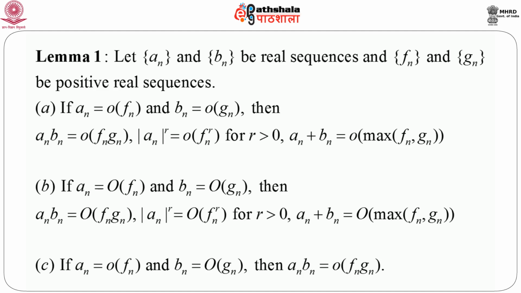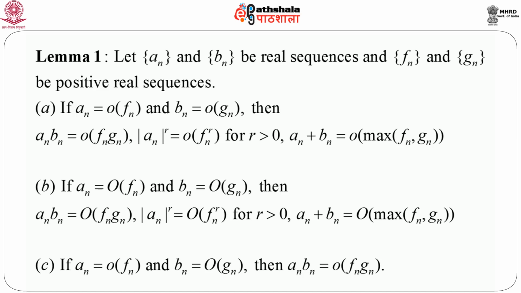Now, naturally the question will arise that one series of results is only with respect to small o, and another series of results is only with respect to big O. So, can we have some result that is relating to both big O and small o? Fortunately, the answer is yes. So, the C part gives us this kind of result, involving both big O and small o. That is, if a_n equals small o of f_n and b_n equals big O of g_n, then a_n into b_n equals small o of f_n g_n.